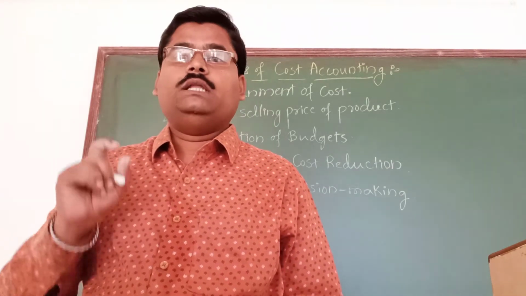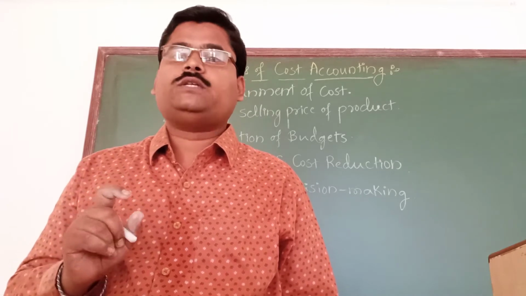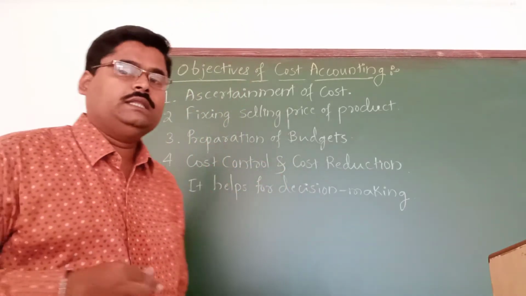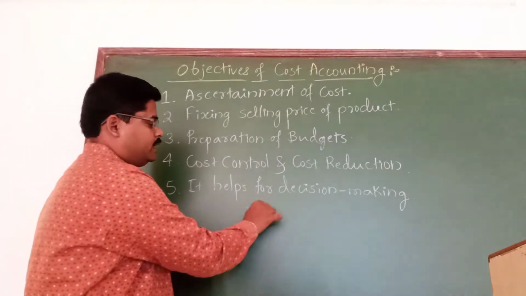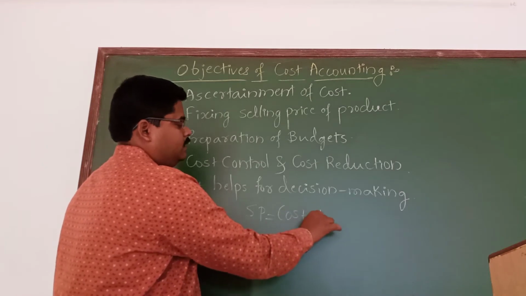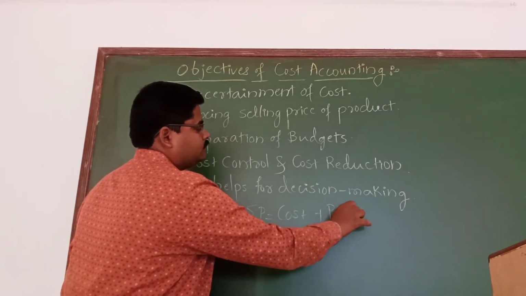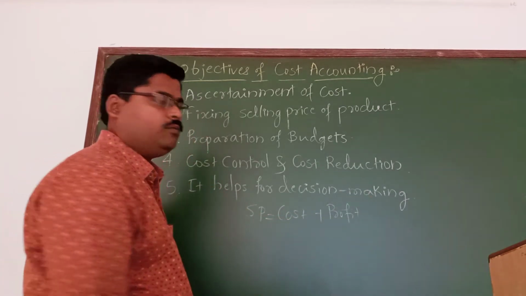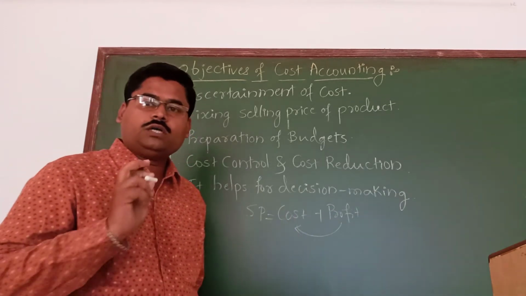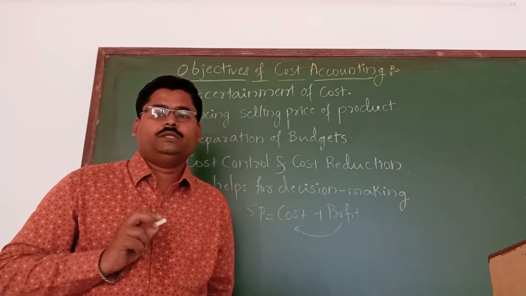That is why the price level truly depends on the cost of the product. Why? Because the selling price is a combination of cost as well as profit. And whatever profit we earn truly depends on the cost element.